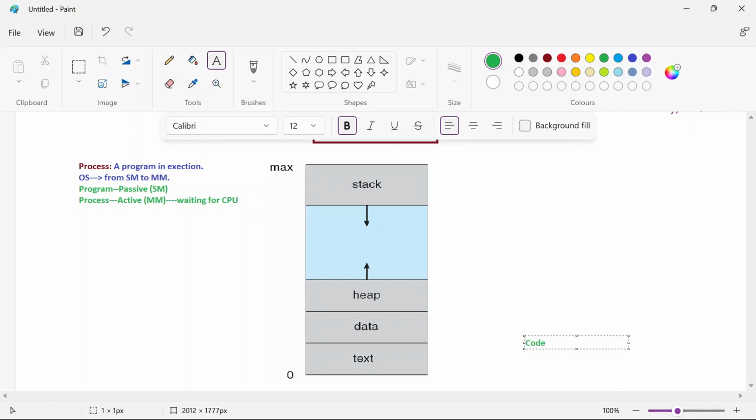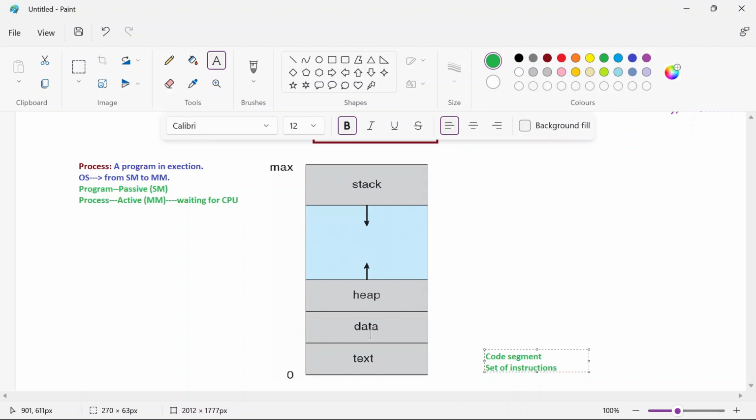Whatever code you write will be reflected here, or you can also say a set of instructions. To perform a particular task, whatever instructions you want to execute will be placed in this place, which is referred to as text. So this always refers to your code segment.